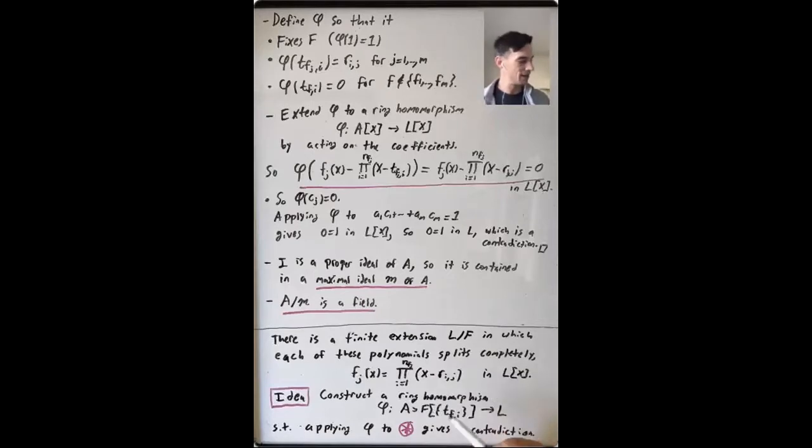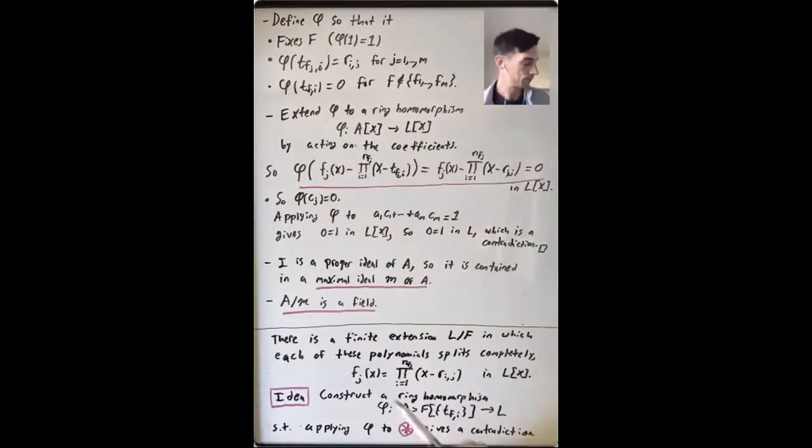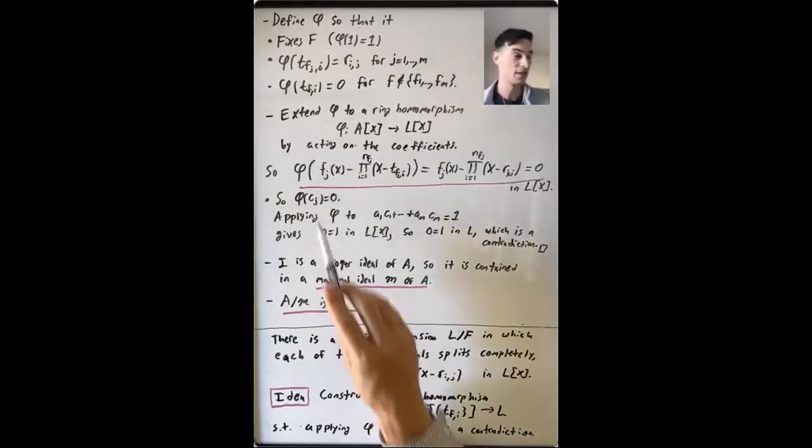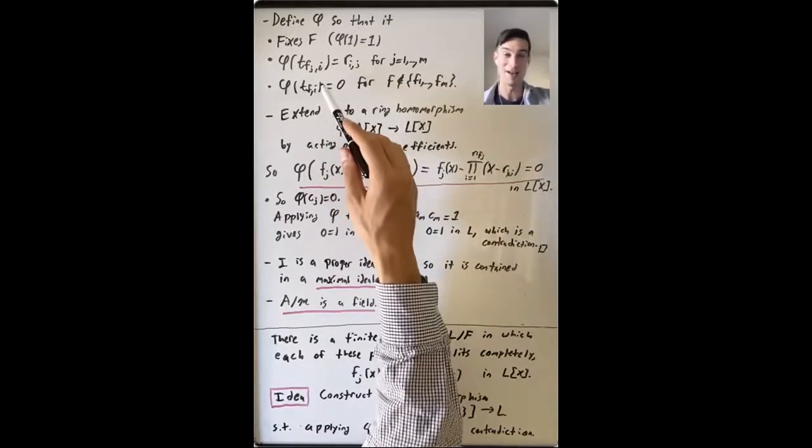Let's carry out this idea of constructing this special ring homomorphism from A to L. And A is some giant polynomial ring over F. So if we want to construct a ring homomorphism, we just need to say how this ring homomorphism acts on F, and then what it does to each of these generators. And then we can just extend it to a homomorphism. So what we're going to do is define phi so that it fixes F. So for example, it sends any element of F to itself. So it sends 1 to itself. And now we just have to say what it does to each of these T_{f,i}'s.